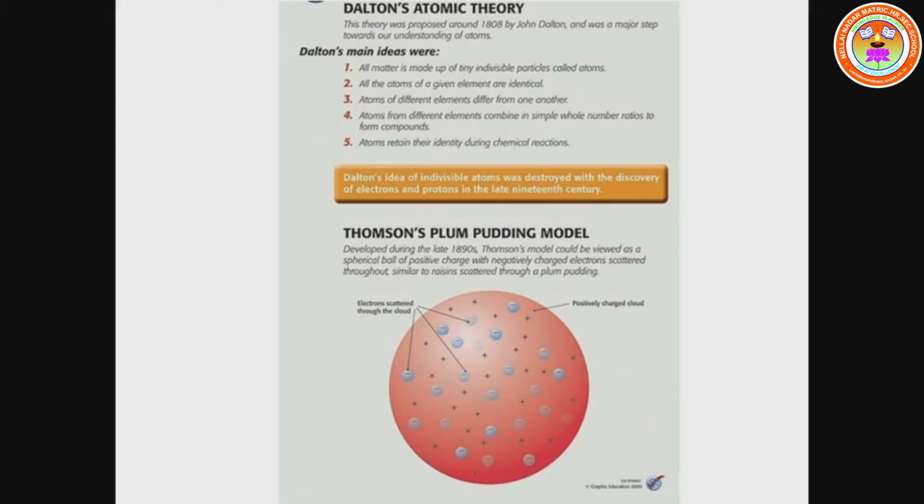Atoms from different elements combine in a simple whole number ratio to form a compound. Atoms retain their identity during a chemical reaction. These are the main postulates of Dalton's atomic theory.